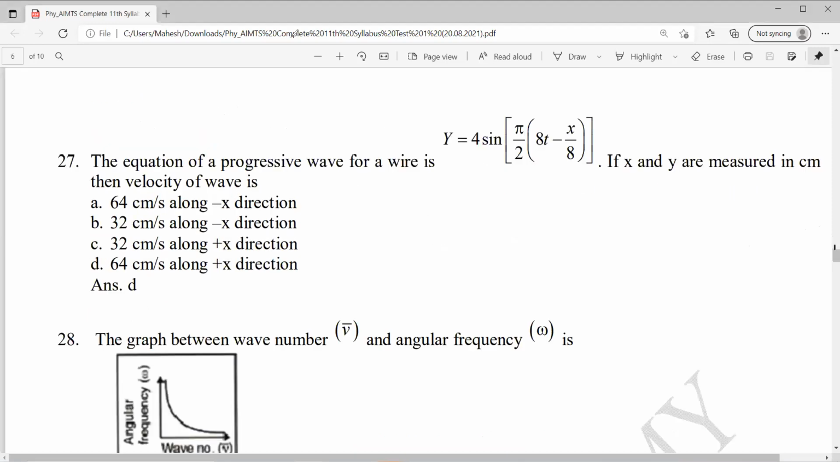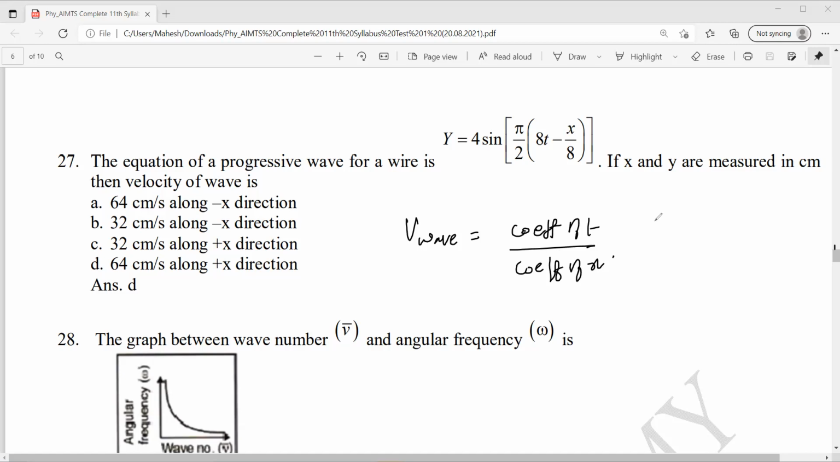Question number 27. The equation of a progressive wave is given. If x and y are measured in centimeter, then the velocity of the wave. Velocity of the wave is the coefficient of t divided by the coefficient of x. Coefficient of t is what? Pi by 2 into 8. Coefficient of x is what? Pi by 2 into 16. With this, you will get option D.